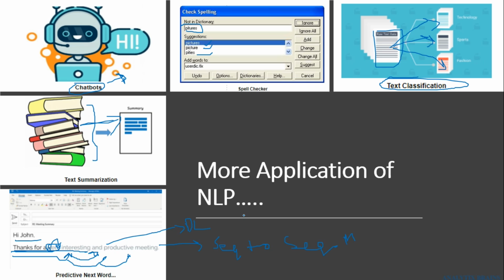So this is also part of NLP. These are some of the mostly used NLP applications in different domains. There are more applications of NLP that have been implemented in various sectors, but these are some of the most important ones.